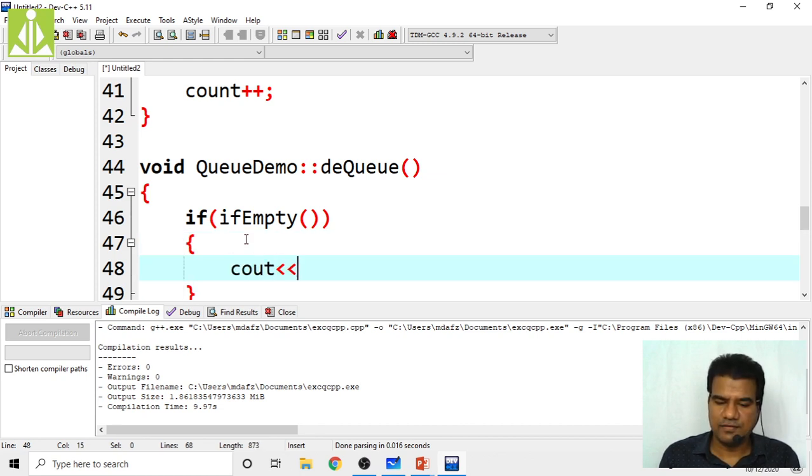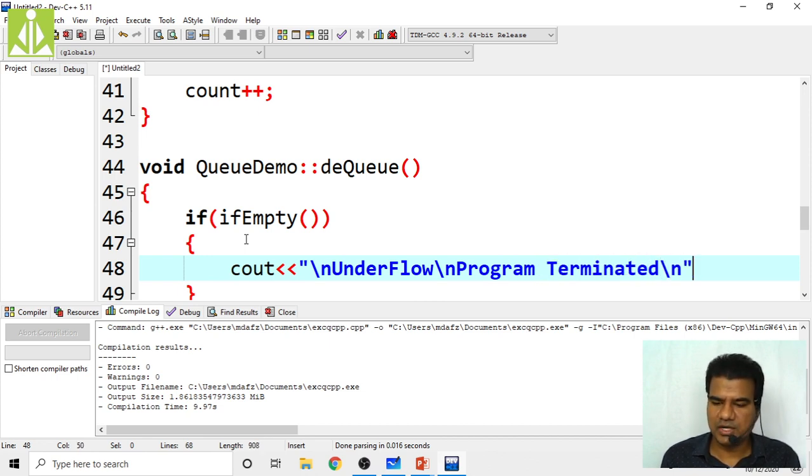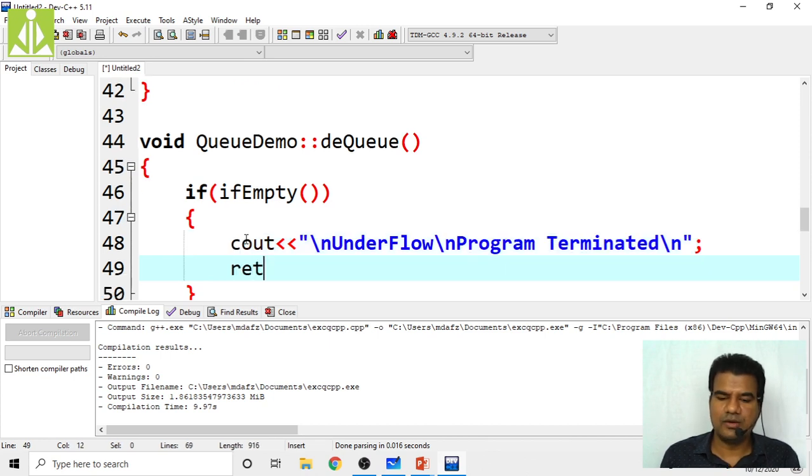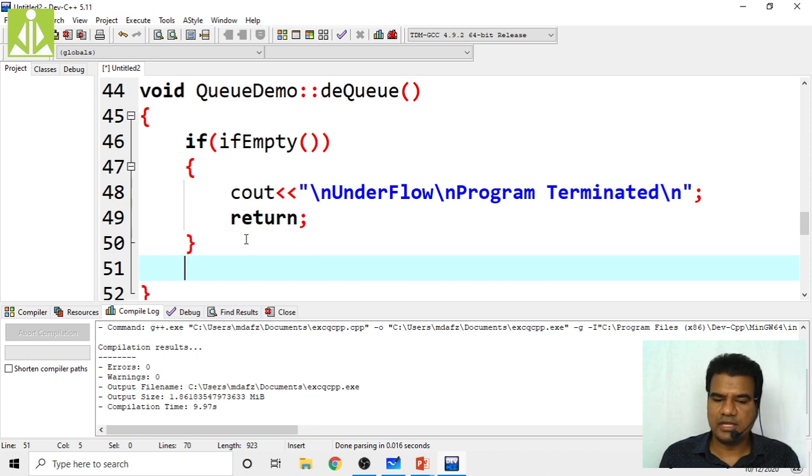So cout, underflow condition, isn't it? Underflow, put a backslash n here also, and after writing program terminated, you also have to put one backslash n. So here also program terminated, put one backslash n, and at the end a semicolon, and here you have to return without doing any job. Next, if isEmpty is not true, that means your queue is not empty, then you can perform the DQ operation.